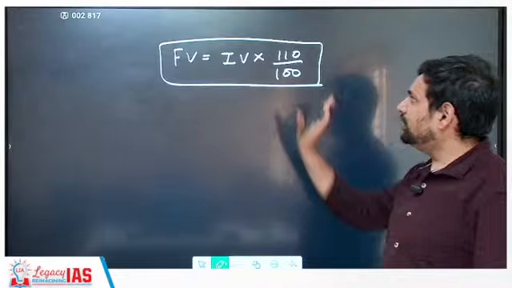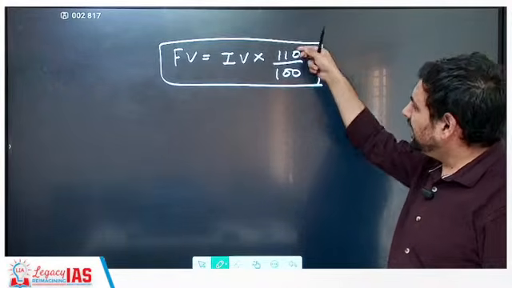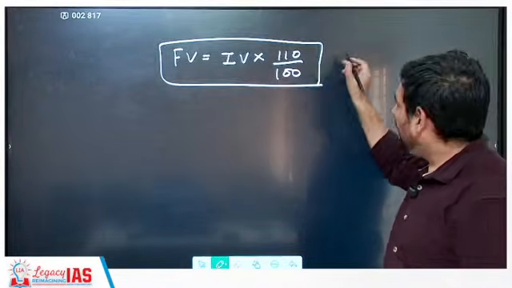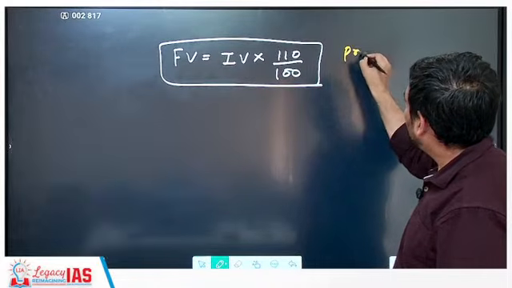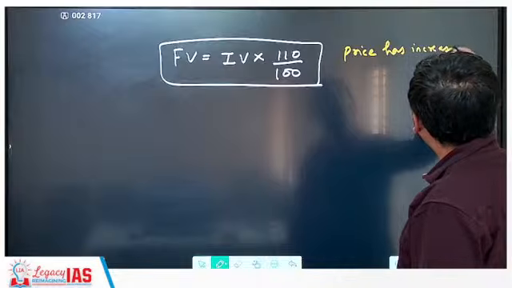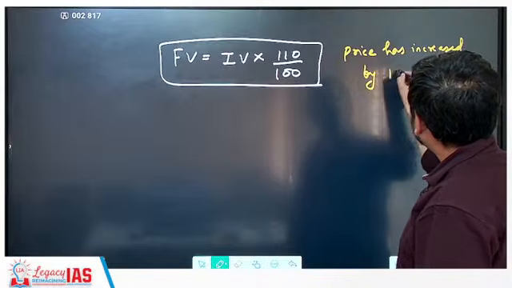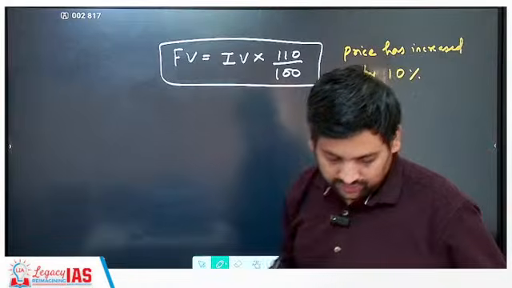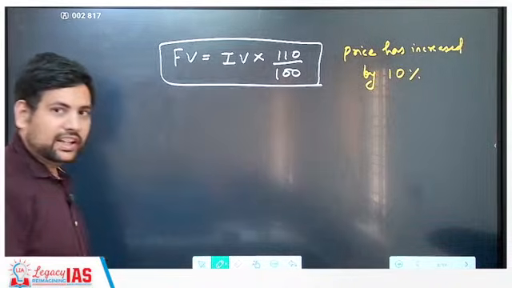Okay, so most of you will be able to feel that if I am writing 110 by 100 like this, actually the price has increased by 10%. Yes, Dheeraj. Correct. This you can feel.